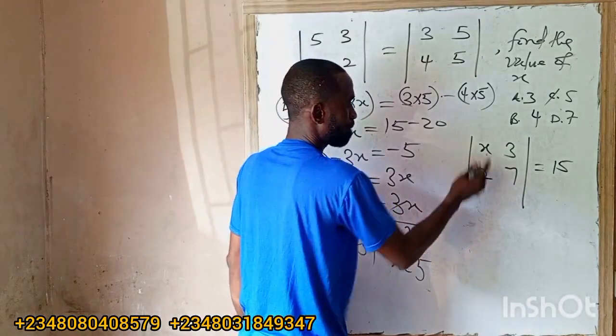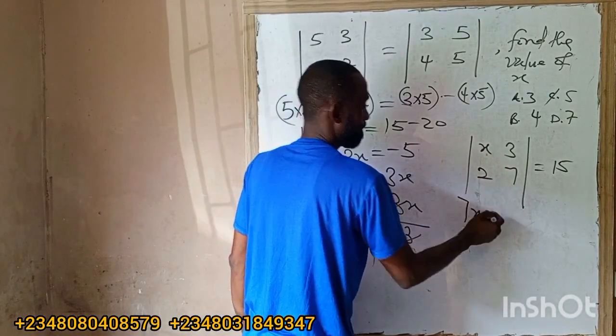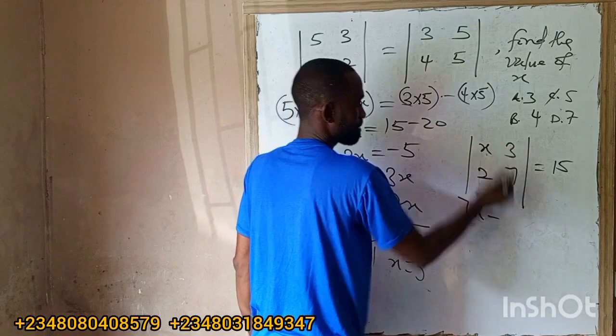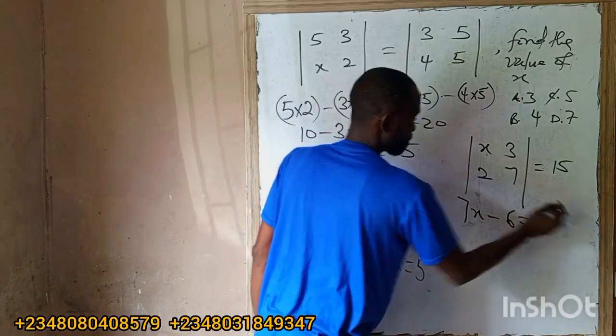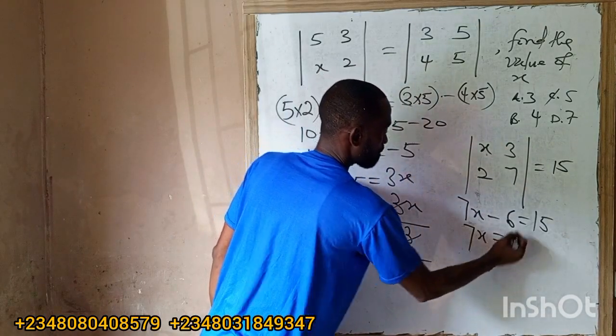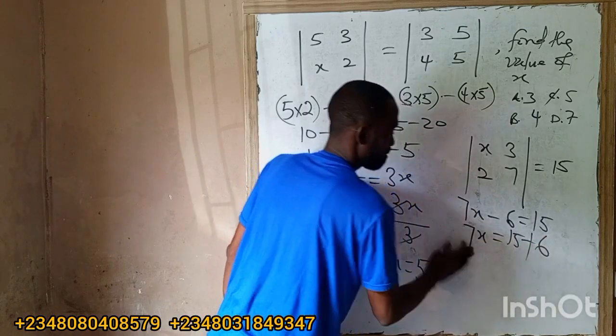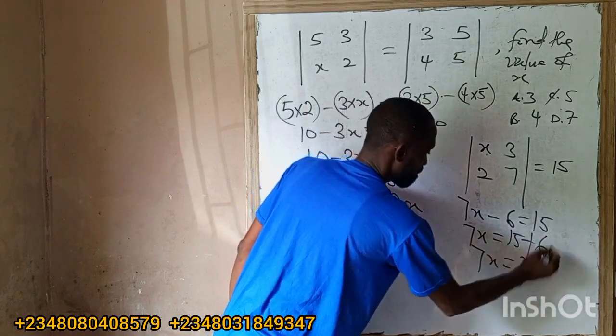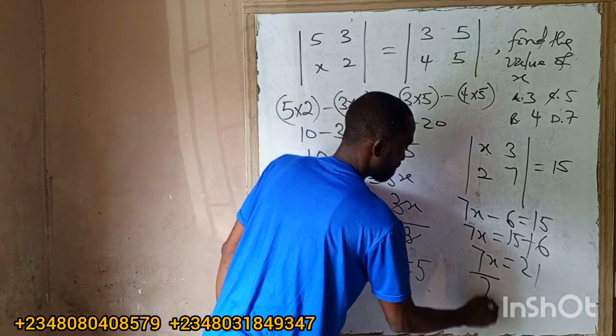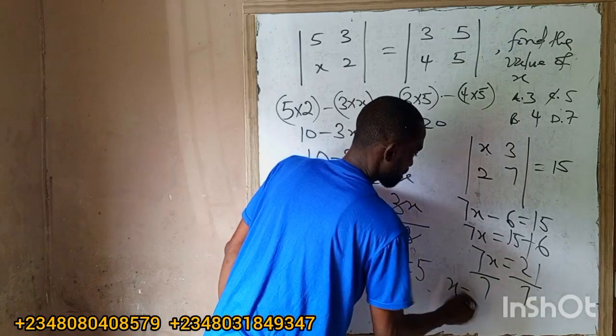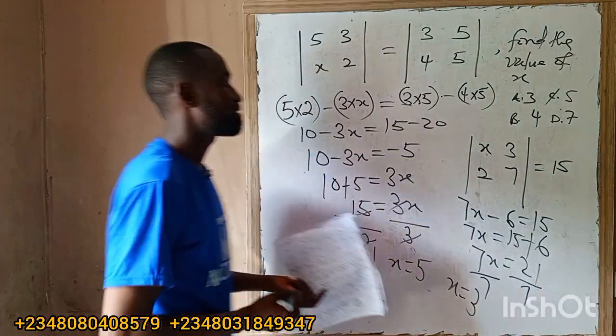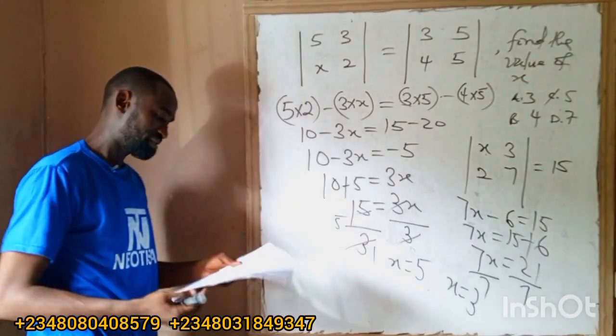What are you going to do? 7 times x, 7x, minus 2 times 3, that is 6, equals to 15. So what's the next thing? 7x equals to 15 plus 6. So 7x equals to 21. What do we do to get our x? Divide by 7. x equals to 3.